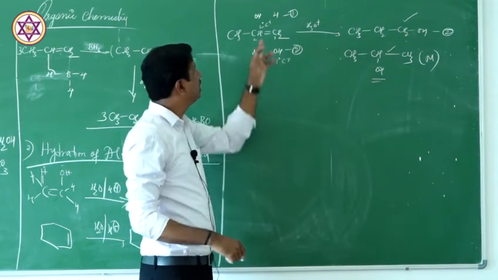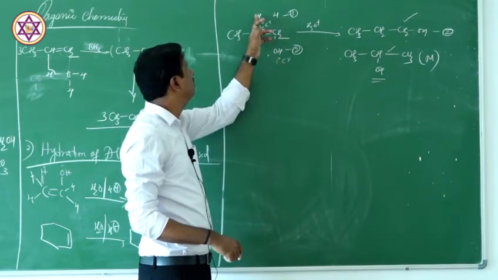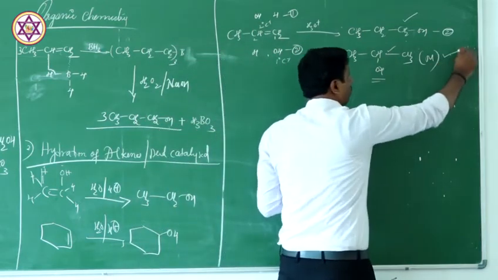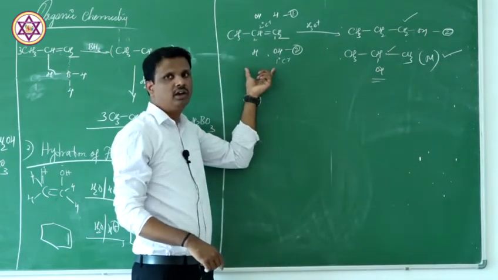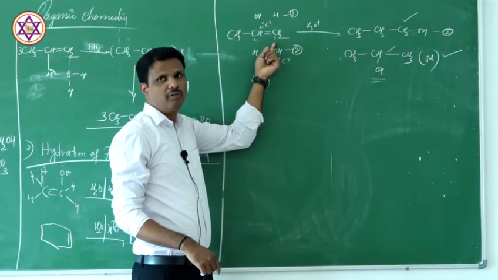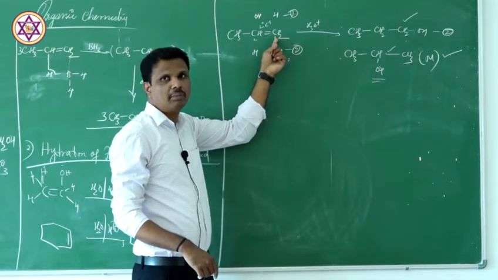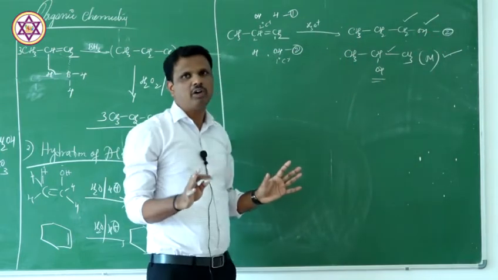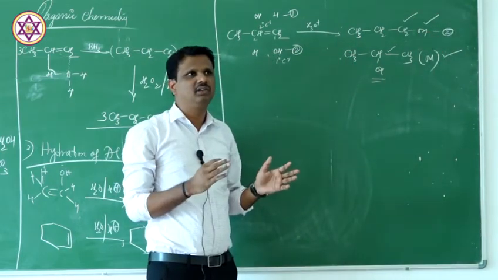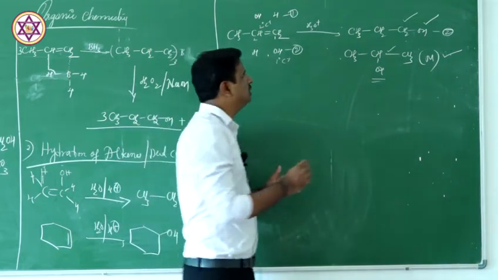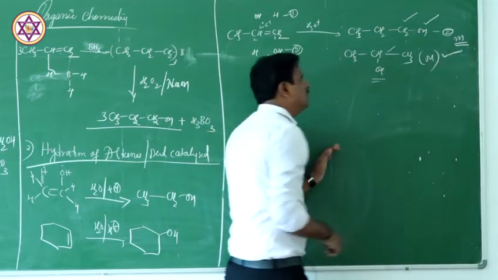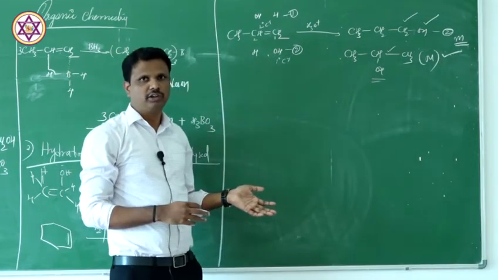So since the secondary carbocation is more stable, this OH⁻ ion attacks the secondary carbon, and this is the major product. Whereas in this case, a primary carbocation will be formed, OH attacks the primary carbon atom, and this compound will be formed. Since primary carbocation formation is less favored, obviously this is a minor product, and this is the major product. This is called the Markovnikov product in nature.